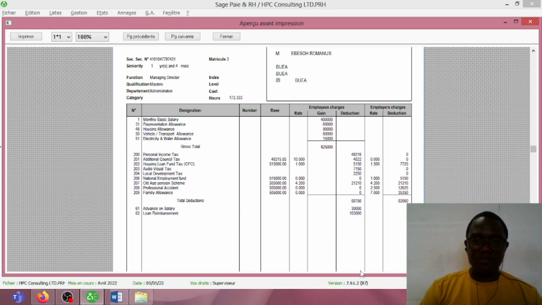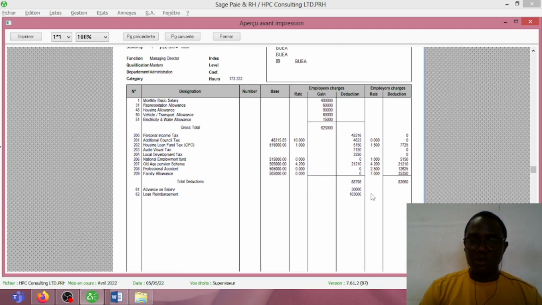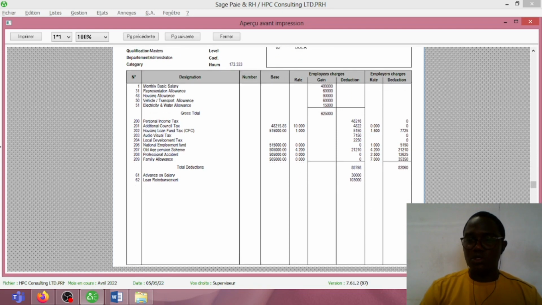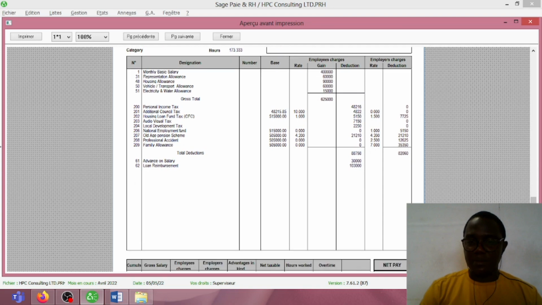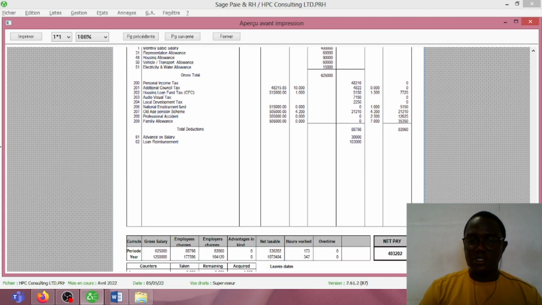So in order to have the net pay down there, it is this gross salary, 625,000, minus the advance on salary, 30,000, minus loan reimbursement, 103,000, minus even this total deduction. So take note. The software will simply take 625,000 minus total deduction, advance on salary, and loan reimbursement. If you come right down, you will see the net pay and other useful information.